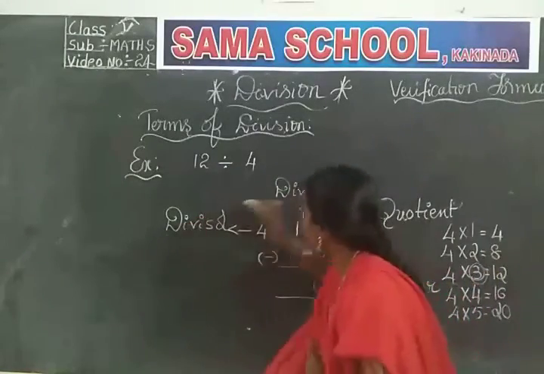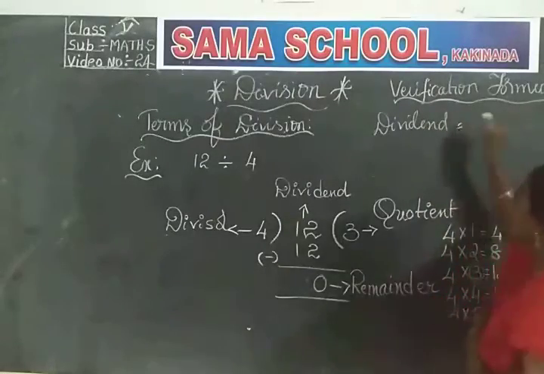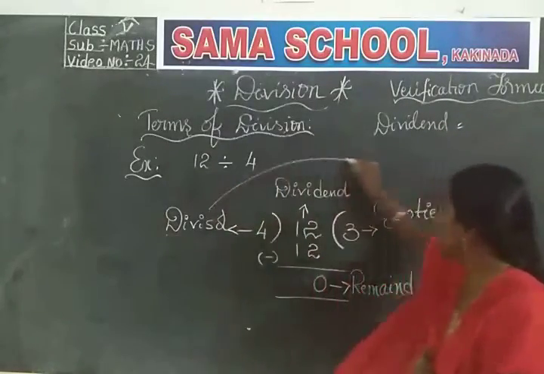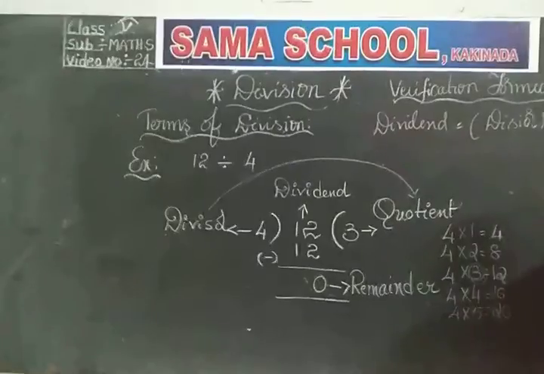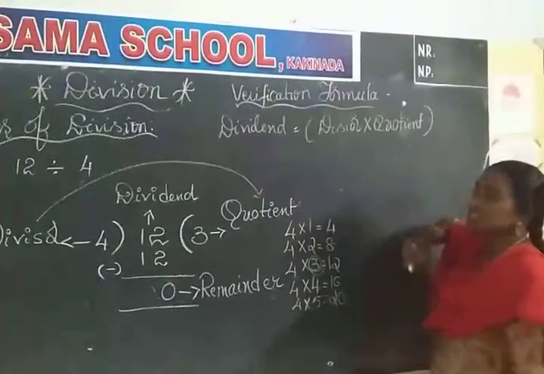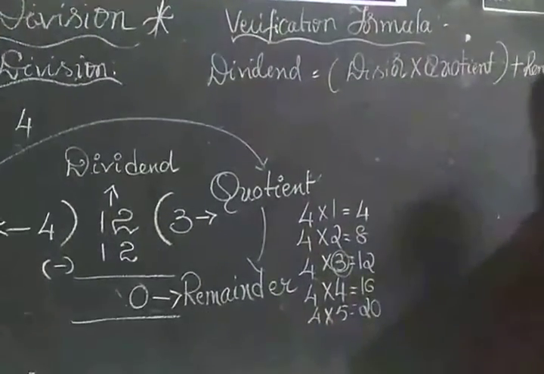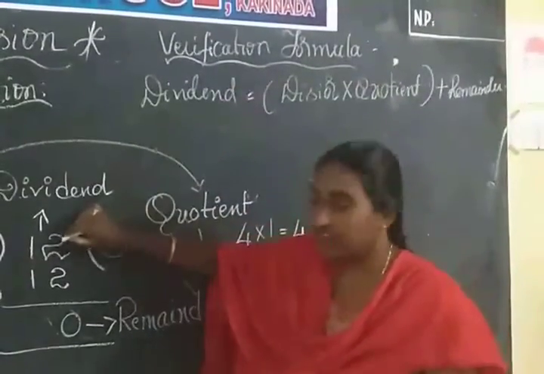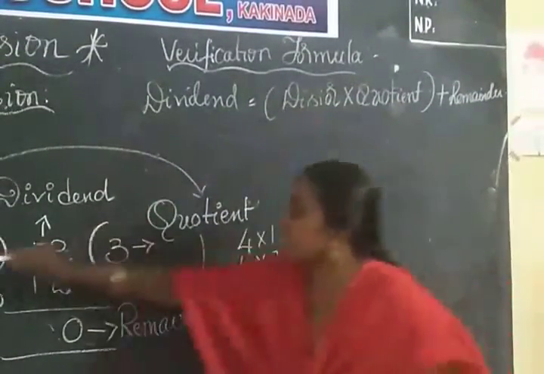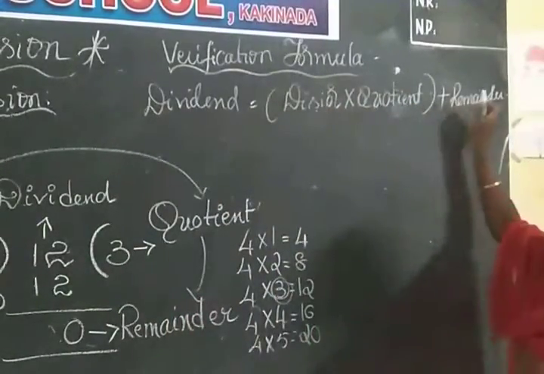See here. Dividend is equal to divisor into quotient. See, I showed an arrow. Divisor into quotient. Close the brackets. Plus remainder. You have to remember this verification formula. Dividend is equal to divisor into quotient, plus remainder.